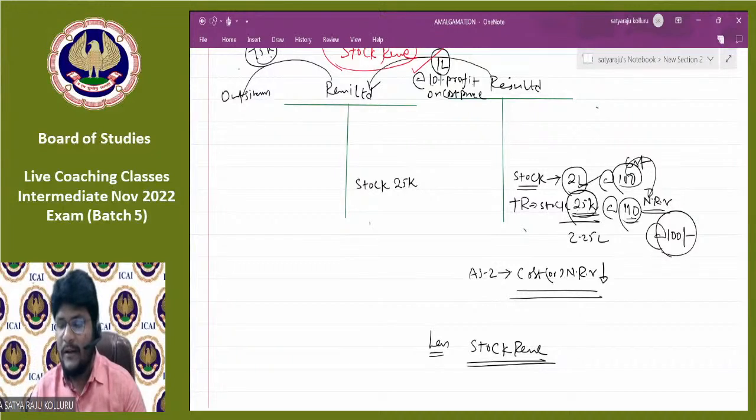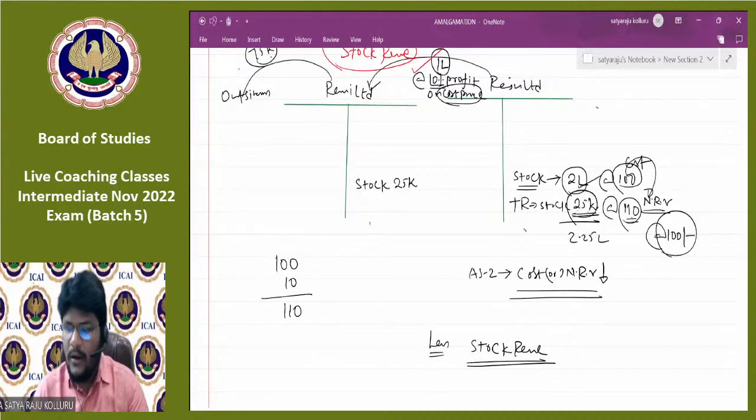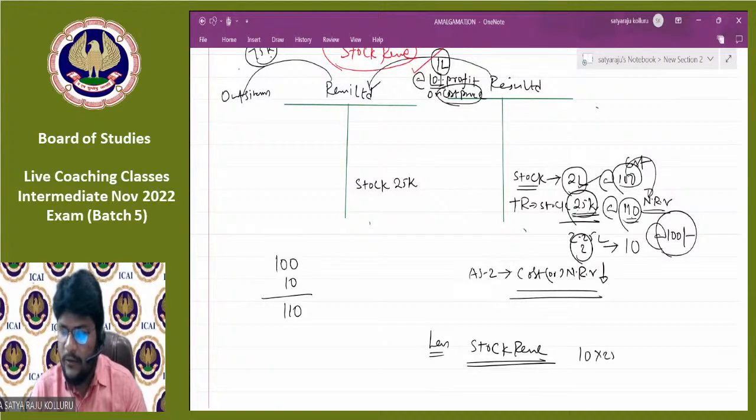Now, please allow me to concentrate here. This 10% on cost price I need to reduce. But I don't know the cost price, which is the market value. Tell me, guys, all of you: if 100 is the cost, 10% is the profit, market price is 110. Now this 25,000 is showing at 110. Now I need to reduce for 10 rupees. How much? Which is 10 multiplied with 25,000 divided by 110.